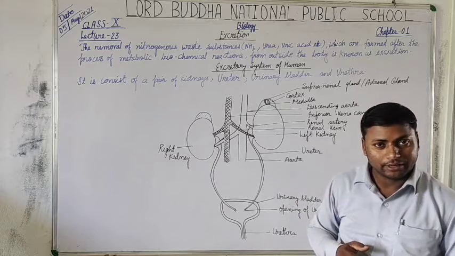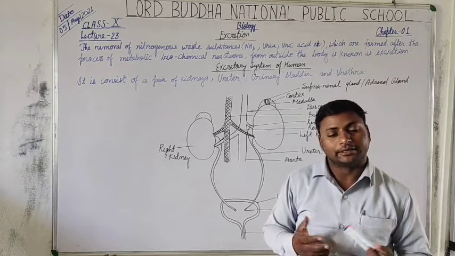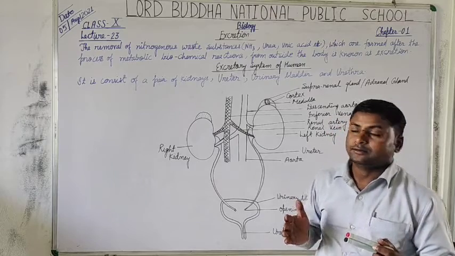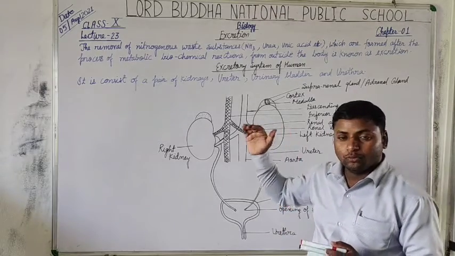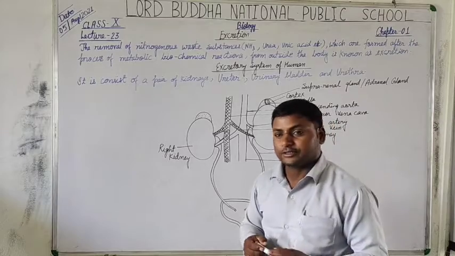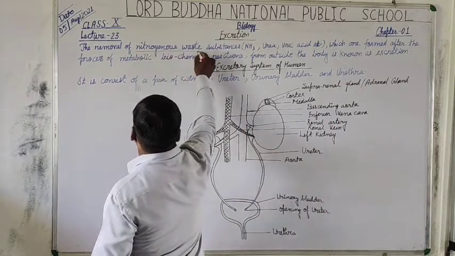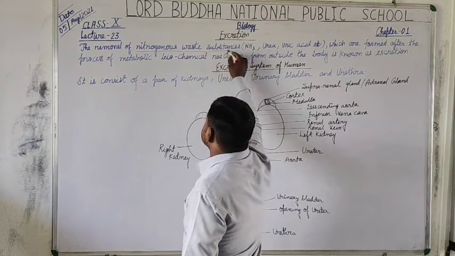First, we are going to define excretion. What is excretion? In short, students, you can define it as the removal of nitrogenous waste substances.